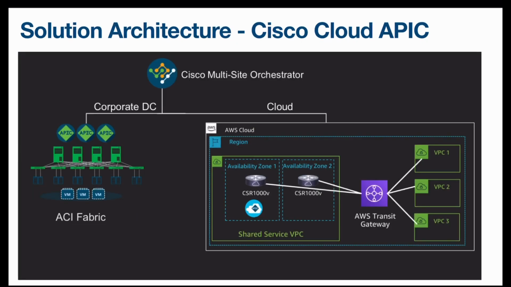Let us talk about the solution architecture. We have already seen how we have implemented the infra VPC. Now to connect to all other VPCs, you need to have an AWS transit gateway. So your infra VPC will be connected to a transit gateway, and the transit gateway in turn will be connected to VPC 1, 2 and 3. And over this, CSR 1000V will form its IPsec tunnels across all the VPCs for forming the cloud architecture.